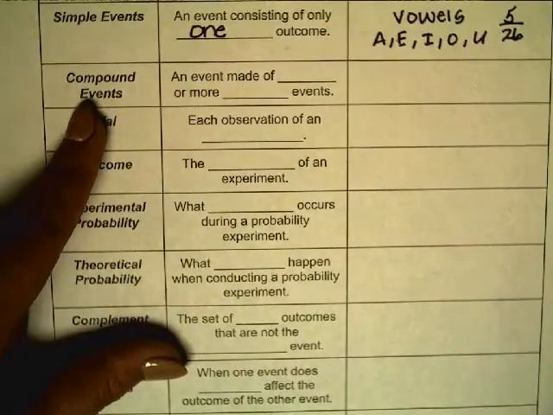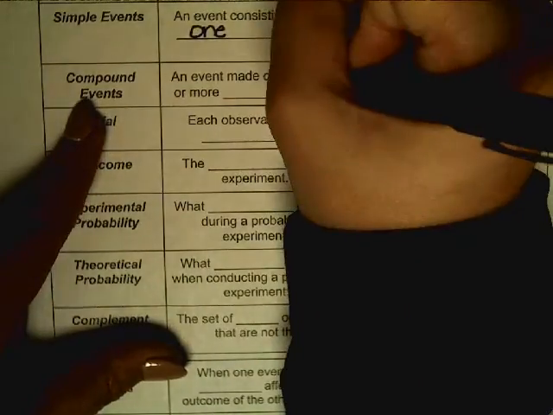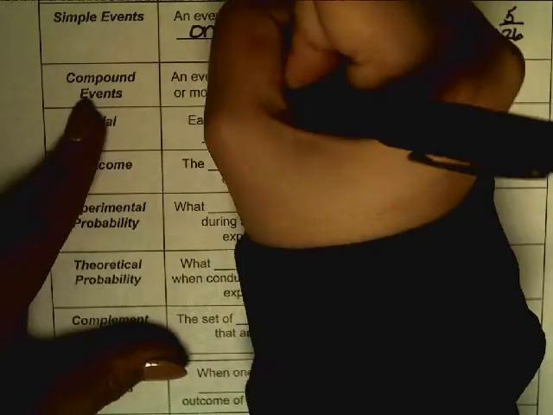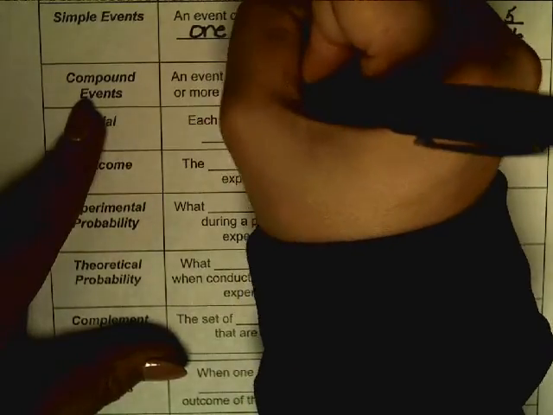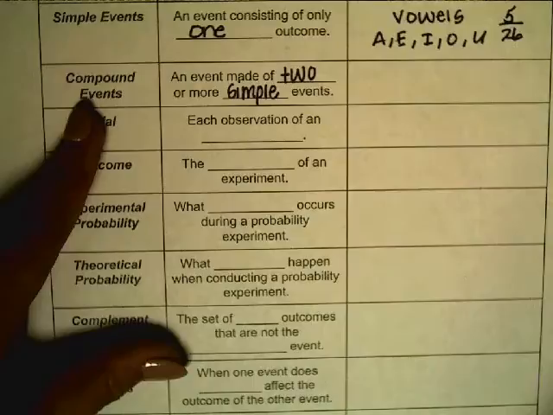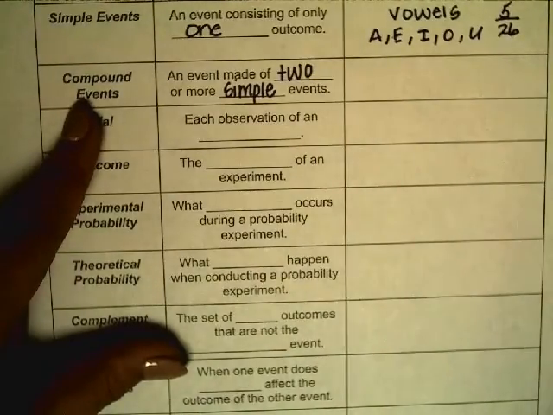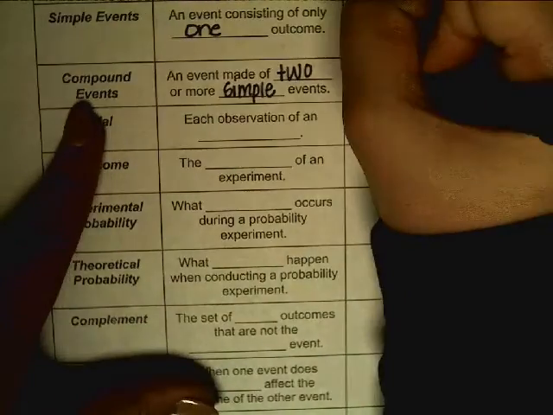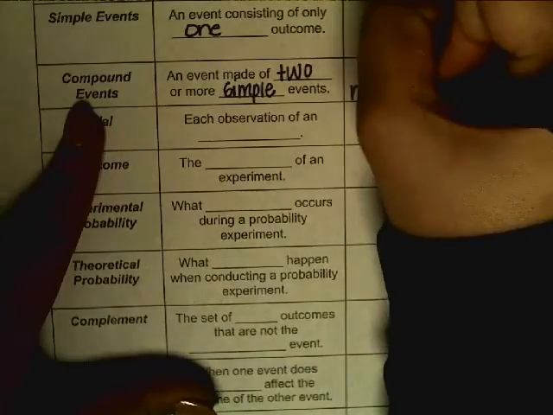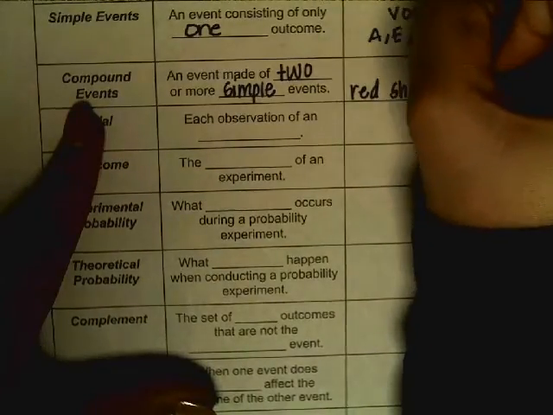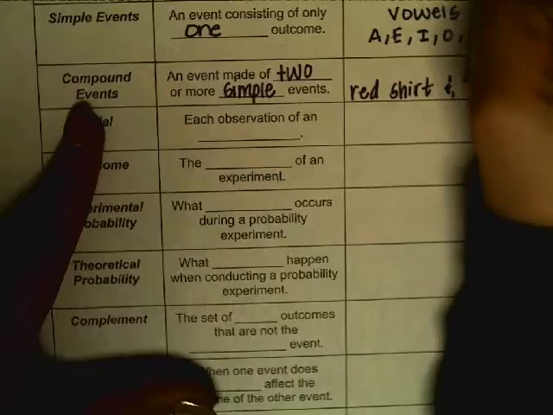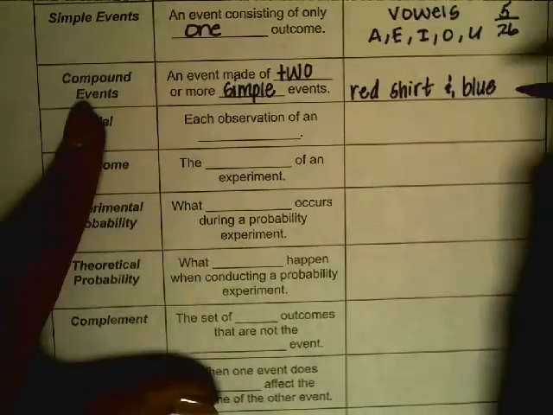Compound events. An event made of two or more simple events. For example, if I have shirts and I have pants, my two simple events to create a compound event would be my shirts and my pants. So a red shirt and blue pants would create a compound event.